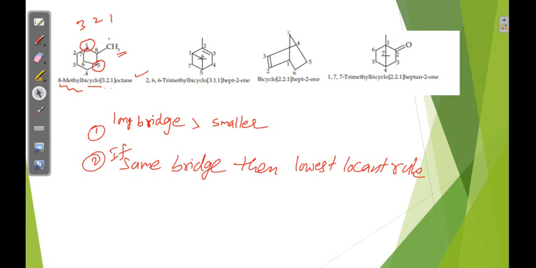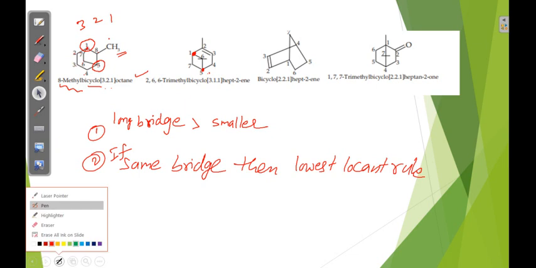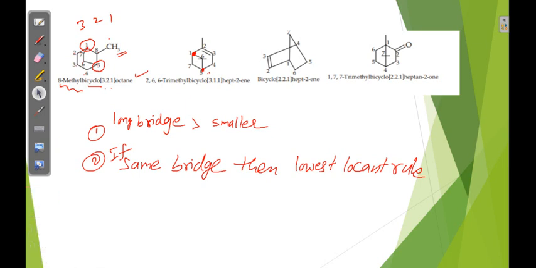Next, second example. Obviously we have to start numbering from a bridgehead carbon. First you have to identify the bridgehead carbons, these two. So you can start here. Suppose I start here with 1, then I have to go along the long chain 2, 3, 4, 5.